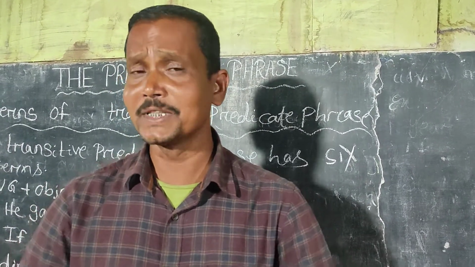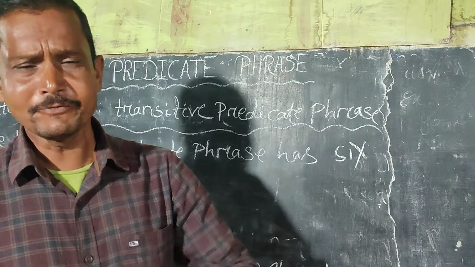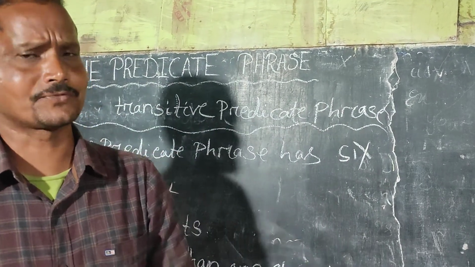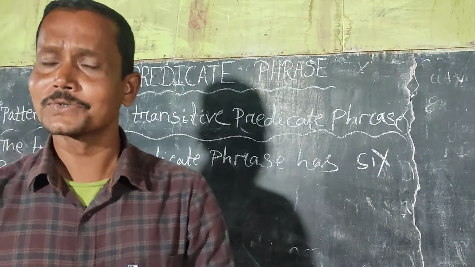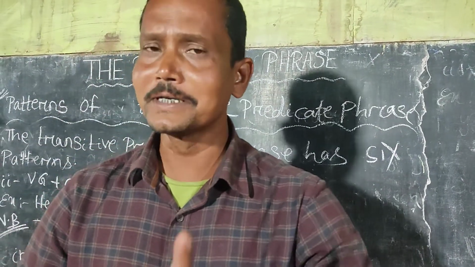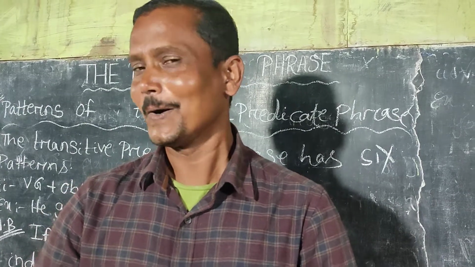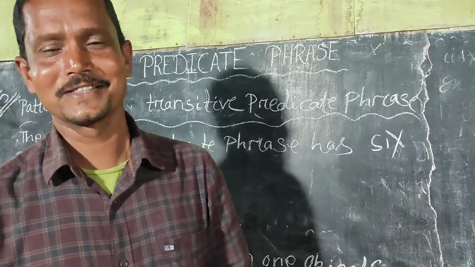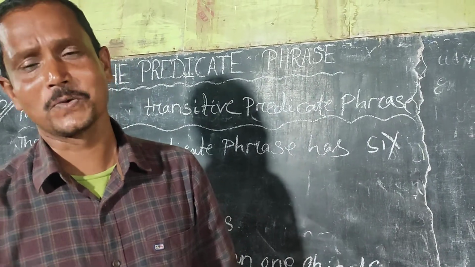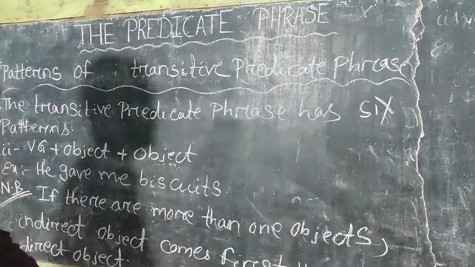And how to know the indirect object? If we ask who or whom to the verb, the answer that comes, and that is known as indirect object. On the other hand, if we ask what to the verb, the answer that comes, and that is known as direct object.